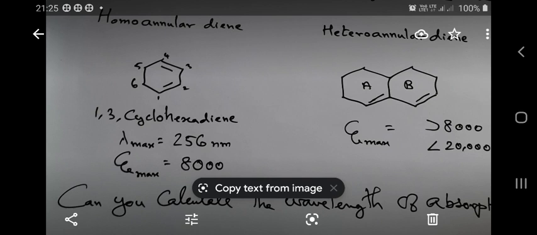Whereas in structure 2, we have a heteroannular diene. So it is just like our 1,3-butadiene system. Though it is a cyclic system, the base value is 214 nanometers. So the base value for homoannular diene is fixed as 256 nanometers, and for heteroannular diene it is 214 nanometers. Structure 2 shows a wavelength of absorption